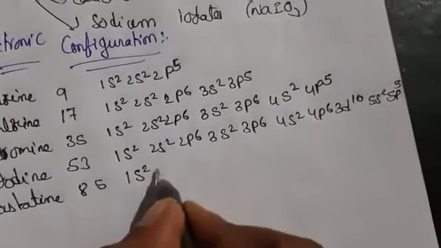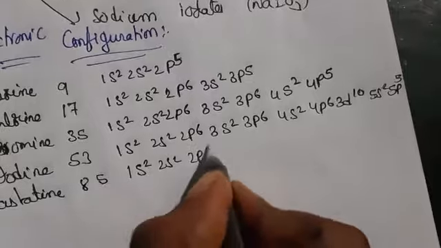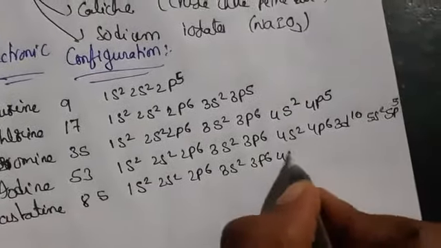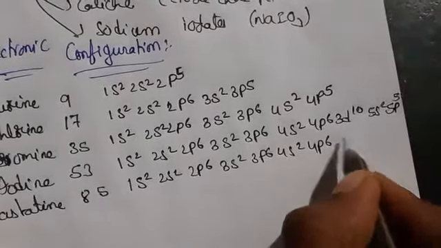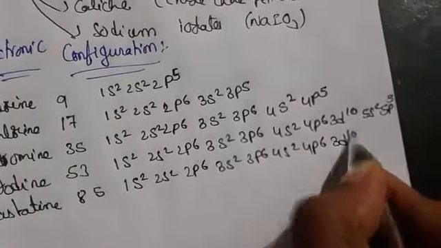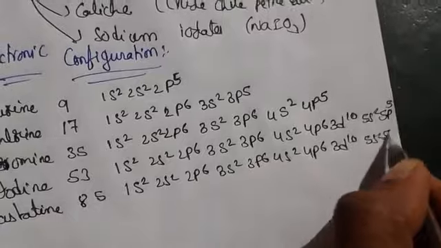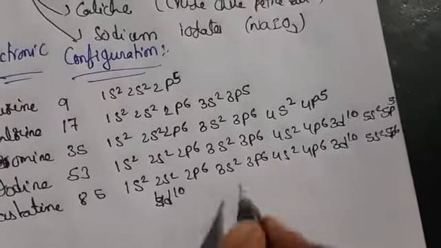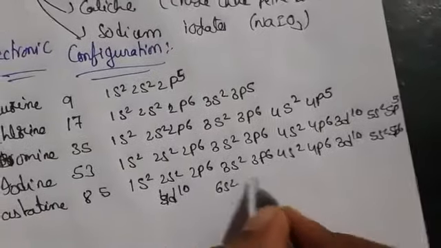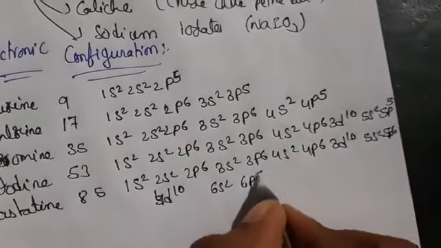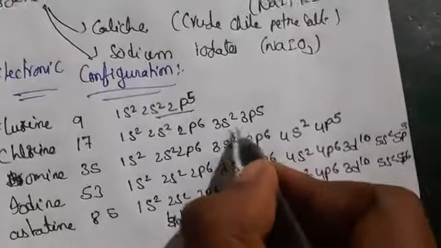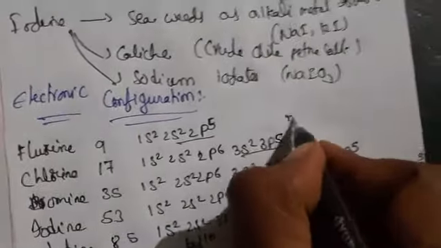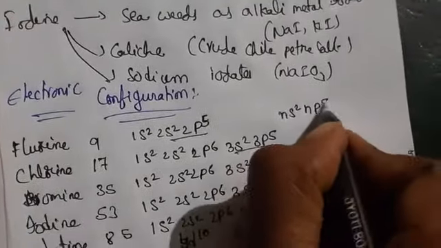Coming to astatine, 1s2, 2s2, 2p6, 3s2, 3p6, 4s2, 4p6, 3d10, 5s2, 5p6, 4d10, 6s2, 6p5. So if you have observed, the general electronic configuration everywhere is ns2 and p5.